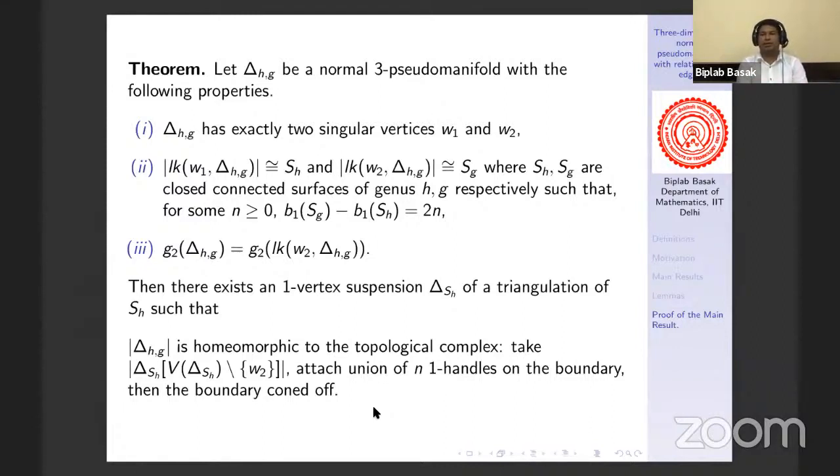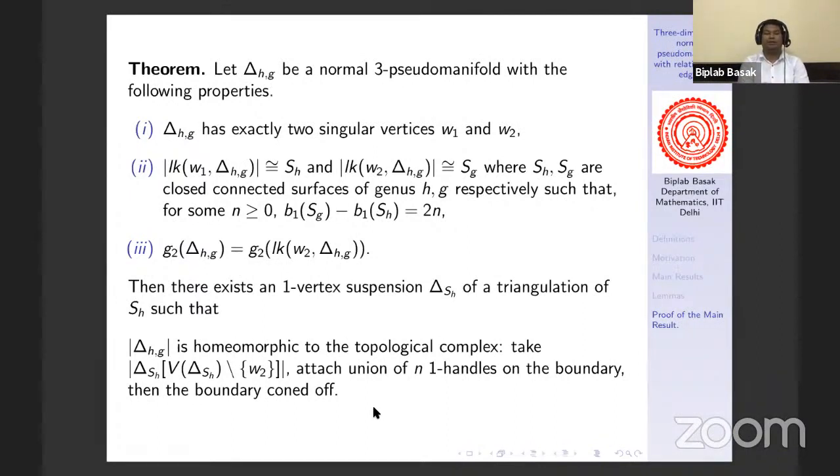Again, it can be orientable or non-orientable. And we know the difference of their B1 is even. So we assume that B1 of S_G minus B1 of S_H equals 2n. And also G2 of delta is the same as G2 of the link of W2. Now if delta satisfies these conditions, then delta is obtained from a one-vertex suspension of the surface link of W1 via n times vertex folding.